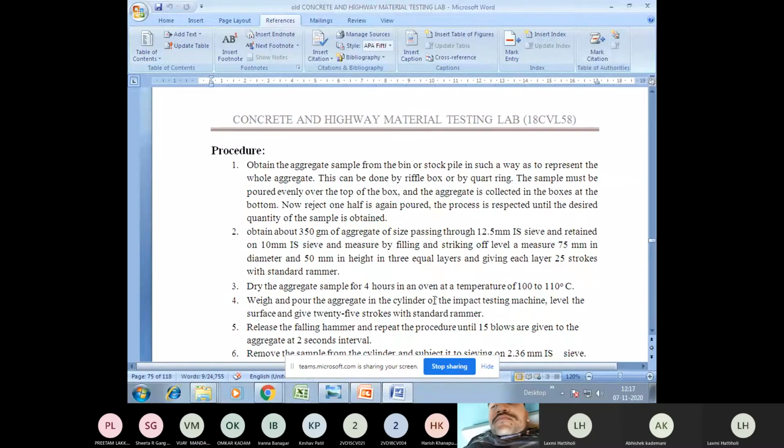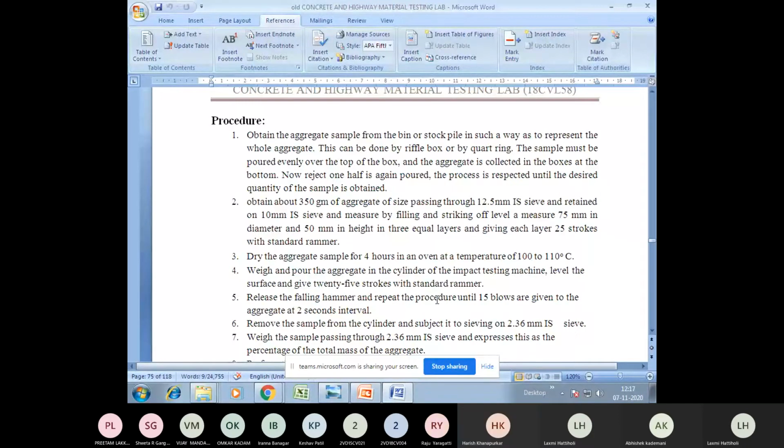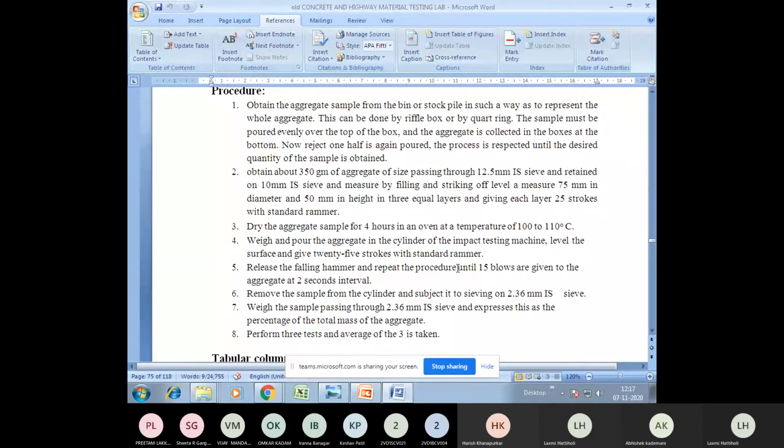After leveling, you need to pour the aggregate from the standard cylinder into the equipment cylinder, that is the measuring cylinder. I'll show you in the video later. After filling that, you need to operate the impact equipment, that is what I've shown you. You need to unlock it and give the blows.